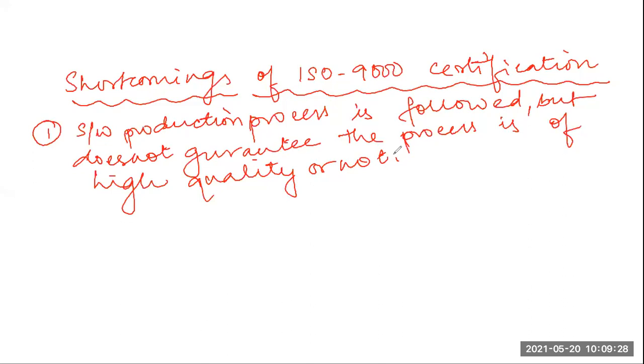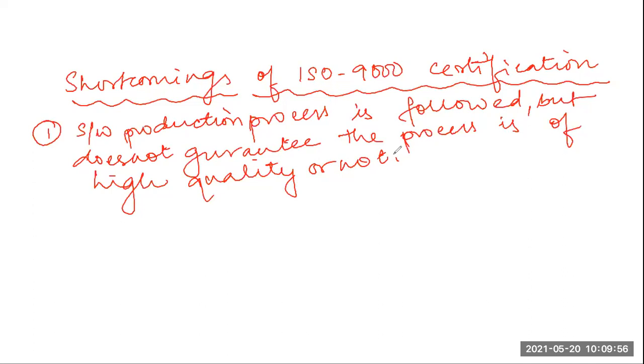But they cannot give a guarantee that it is a high quality process or a low quality process, or that at the end a high quality product or a low quality product will be delivered. So it does not have any guideline for defining a process. It can only check whether the process is followed, yes or no, but it cannot define any process.